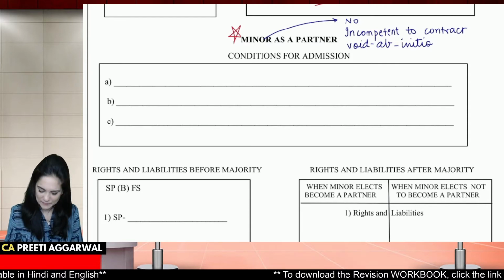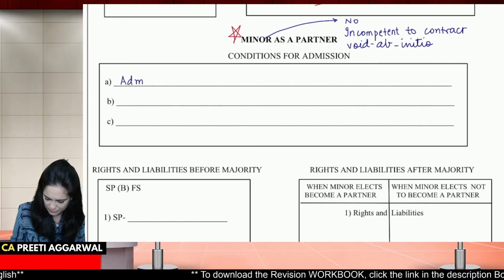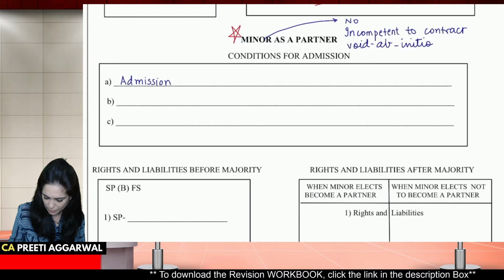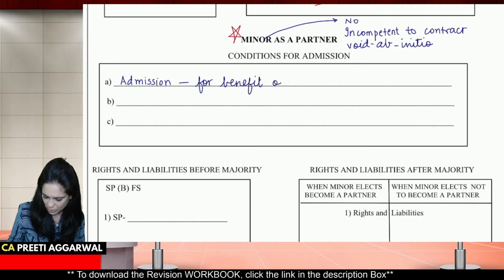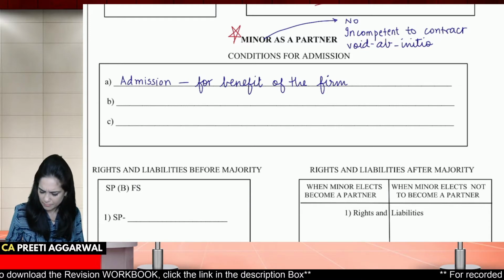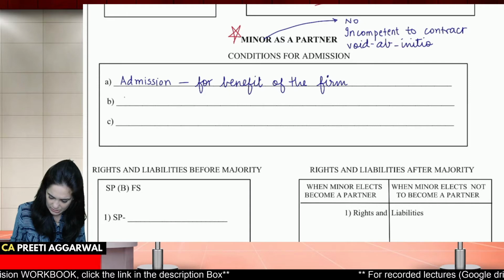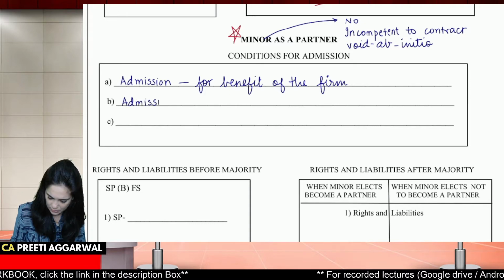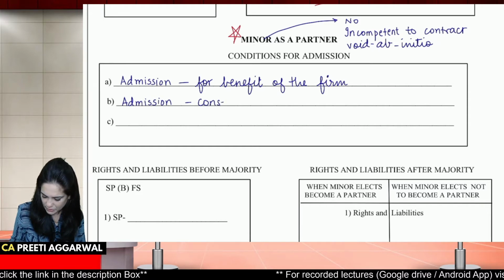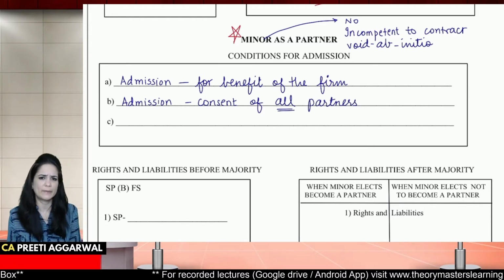What are those conditions? The first condition is that his admission must be for the benefit of the firm. Okay? His admission must result in some benefit to the firm. The second requirement is that this admission requires consent of all partners. Okay, it requires the consent of all partners.